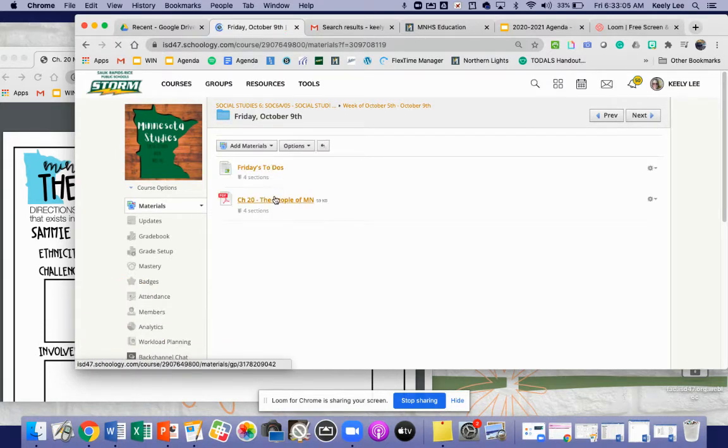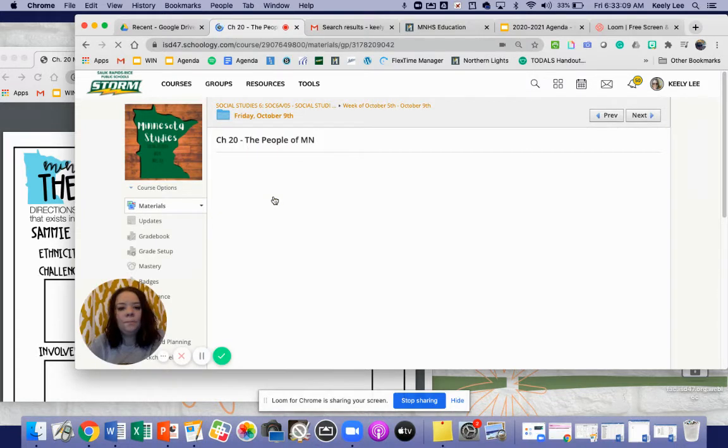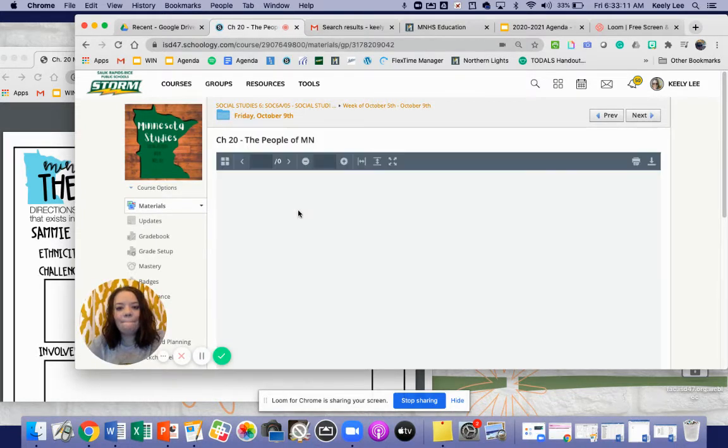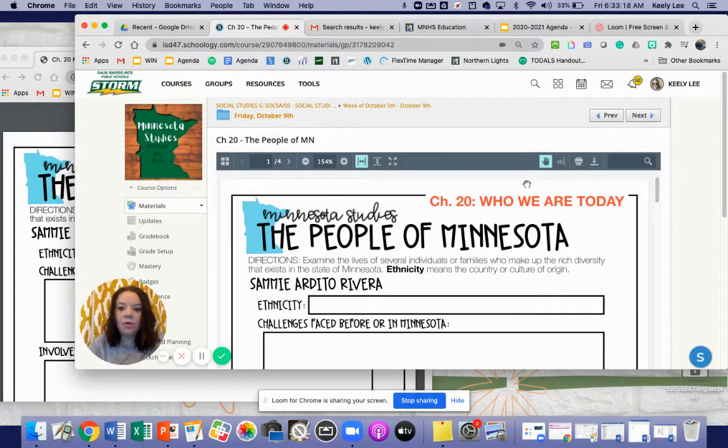So the worksheet we're looking at is here. And you will put this into Notability, or you can print it off if you have access to a printer. Remember, that's always an option. And the chapter, remember, is called Who We Are Today. The directions are to examine the lives of several individuals or families who make up the rich diversity that exists in the state of Minnesota.